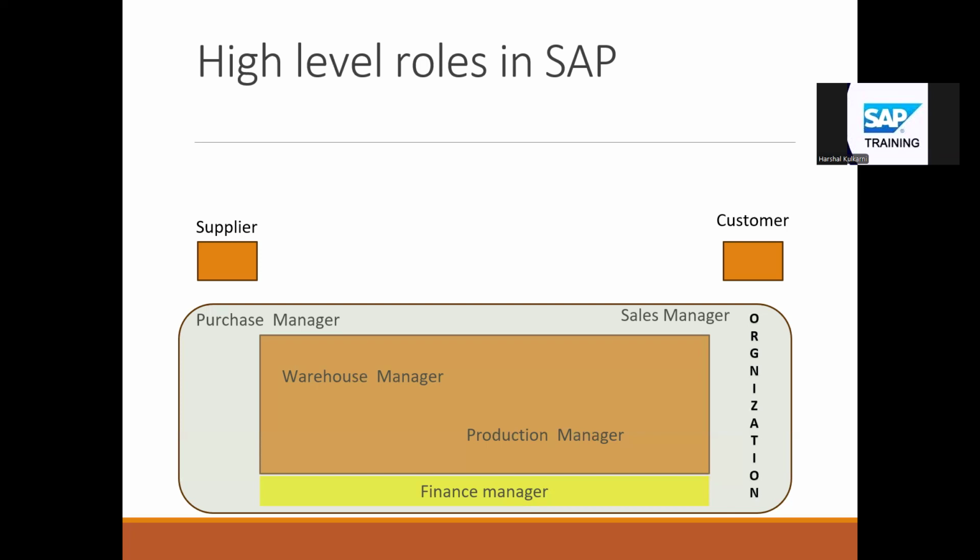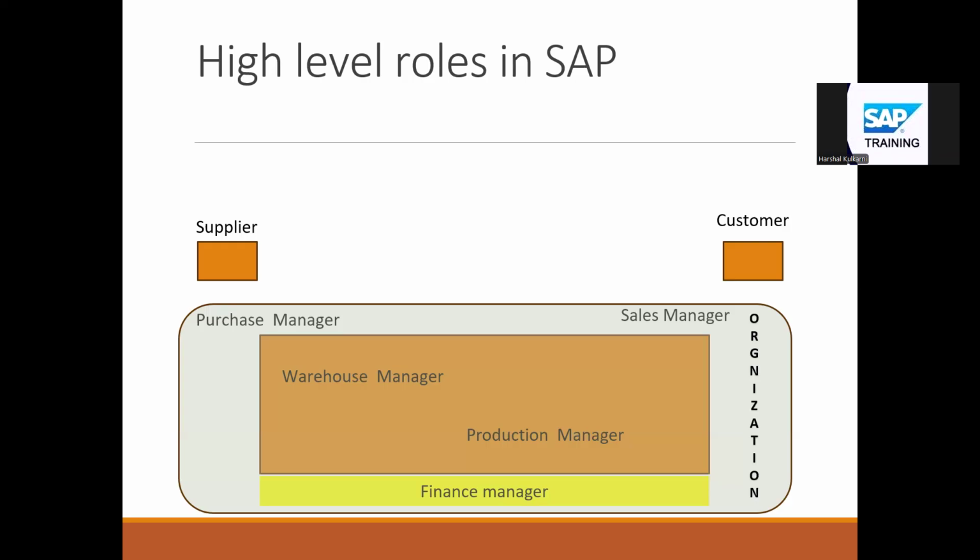This team will also ensure the produced products are stored in the warehouse and shipped to the customer at the right time. The finance team will ensure that all the transactions happening in the system are hitting the correct accounts. So the accounting will be ensured by the finance team.